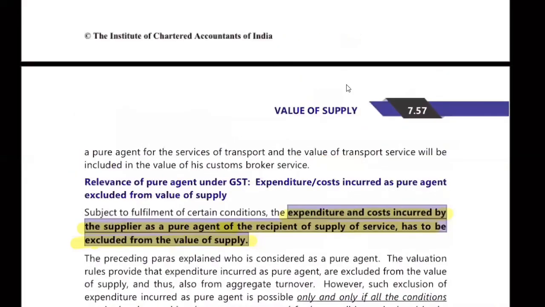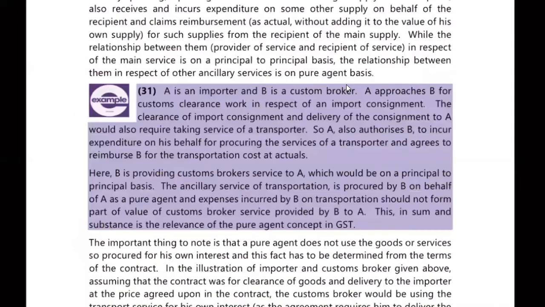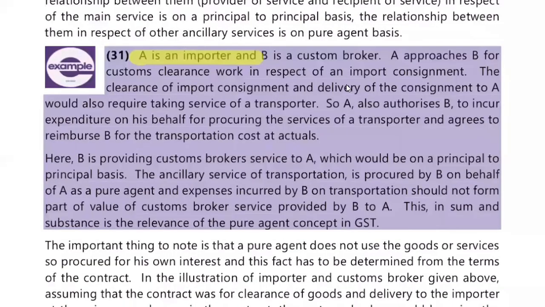Now let's read this example. A is an importer, B is a custom broker. A approaches B for custom clearance work in respect of an import consignment. The clearance of import consignment and delivery of consignment to A would also require taking services of a transporter. So A also authorized B to incur expenditure on his behalf for procuring the services of a transporter and agrees to reimburse B for the transportation cost at actuals.